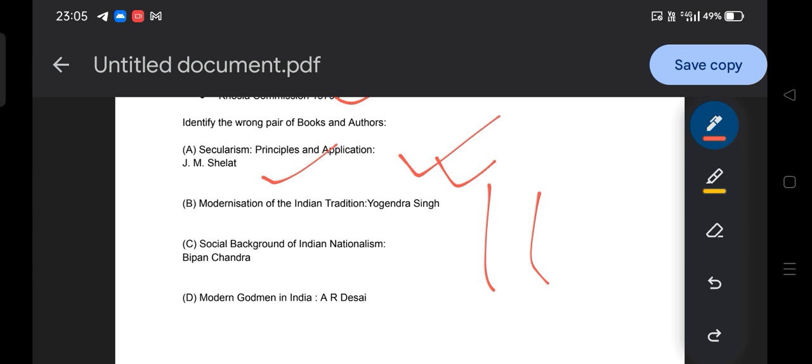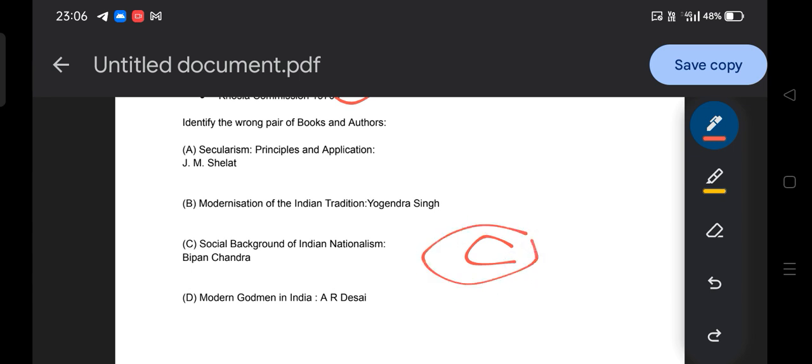This is how the sample question comes, and you need to prepare accordingly. I am also not sure about the answer, so let me check. I did check the correct answer, and the correct answer of this question is option C, Social Background of Indian Nationalism. It was not written by Bipin Chandra. It is written by A.R. Desai. So option C is the answer, because they asked for the wrong pair.